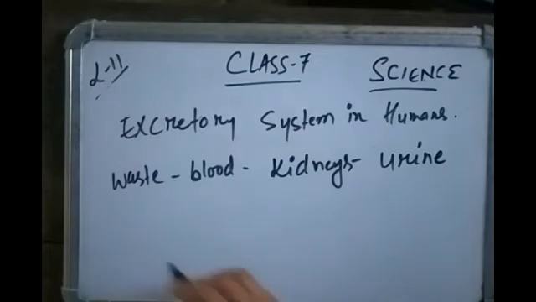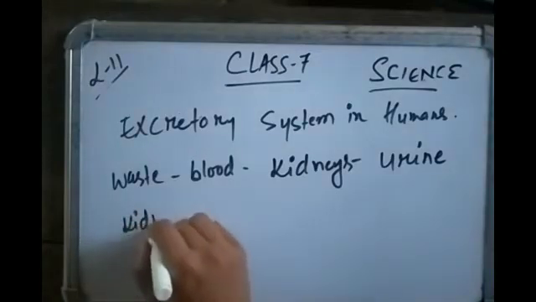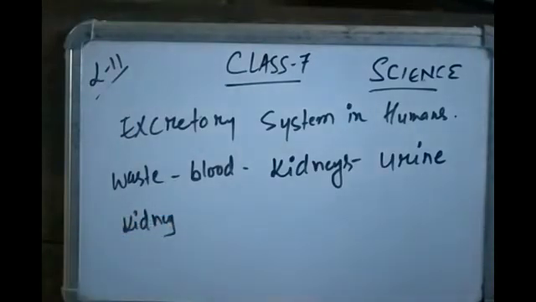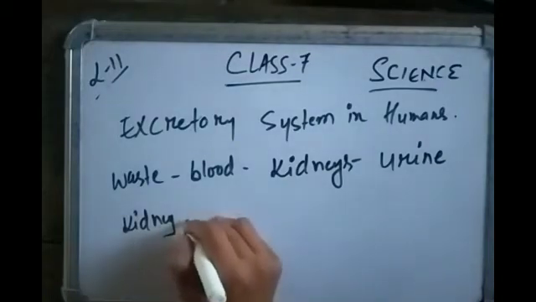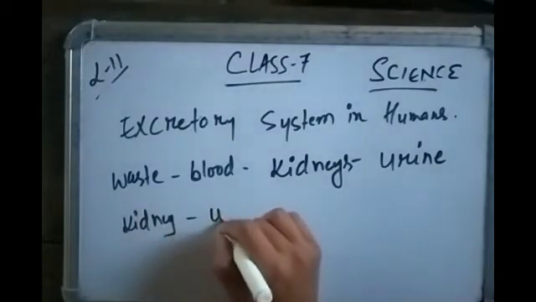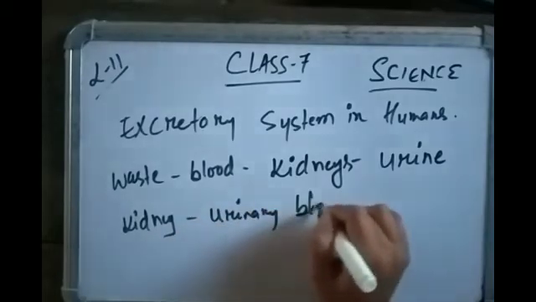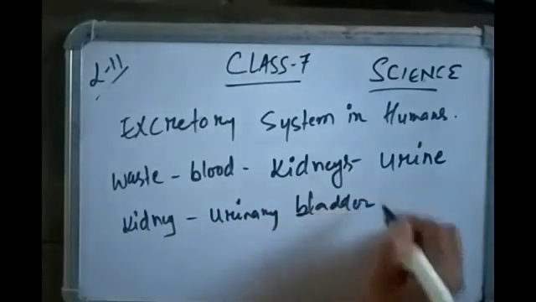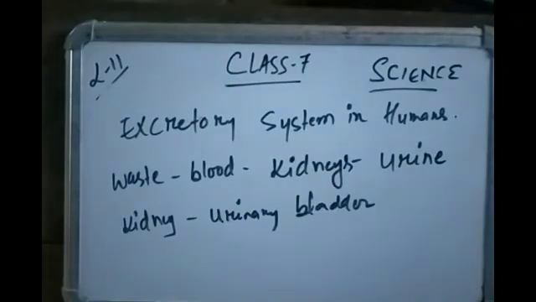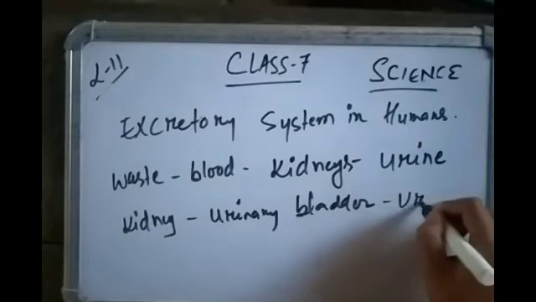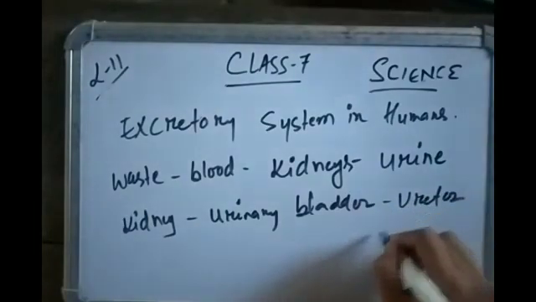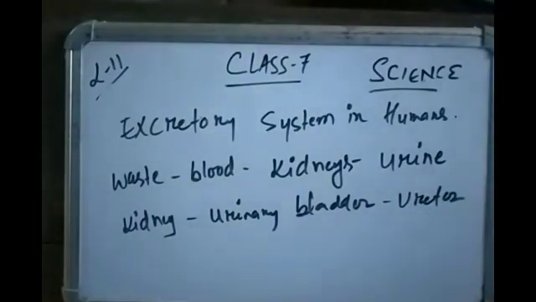The waste material from the kidney, the urine, goes to the urinary bladder through a tube called the ureter.